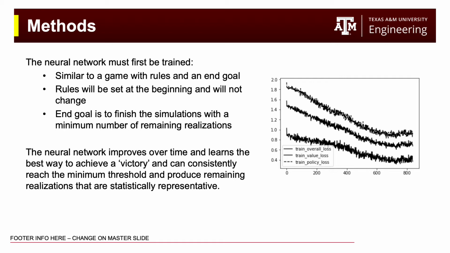Before any of this begins, the neural network must first be trained. It will be trained similar to that of a game with rules and an end goal. The rules will be set at the very beginning and will not change, and the end goal is to finish the simulations with a minimum number of remaining realizations.